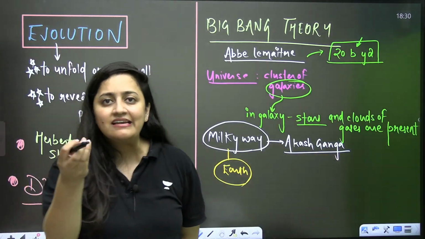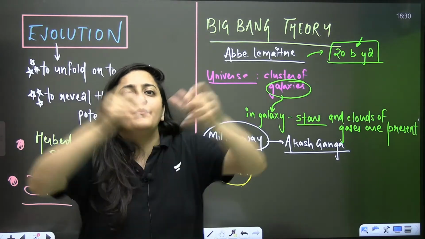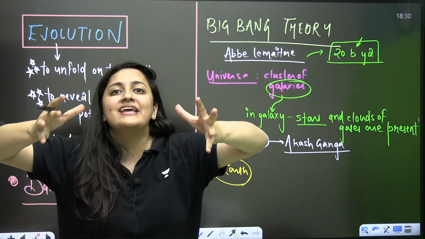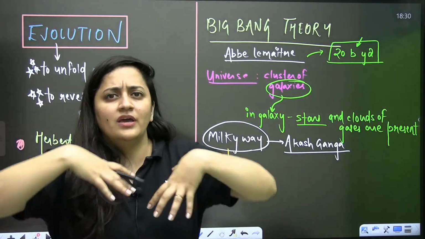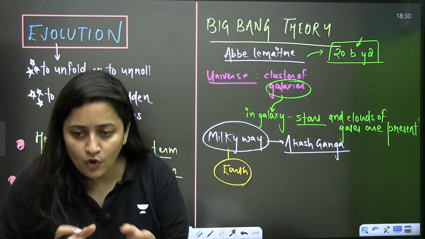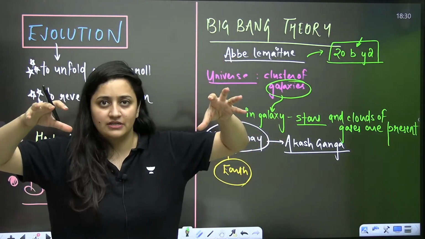You can relate it with a simple bomb or a simple cracker. There is no explanation for that explosion. Maybe because of different gases, maybe because of that heat, that energy, I don't know. Even I don't know. So an explosion was there, and that was unimaginable in physical terms.